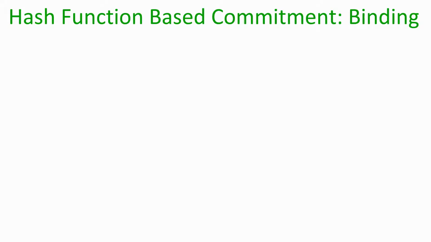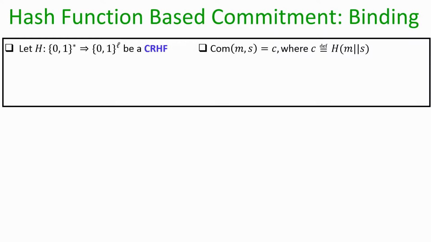So now let us come back to the hash function based commitment scheme that we have designed, and what we are now going to formally prove is that the commitment scheme satisfies the binding property and the hiding property. The binding property will simply be based on the collision resistance property of the underlying hash function. So assume we are given a collision resistant hash function h. Here is how we have constructed our commitment scheme.